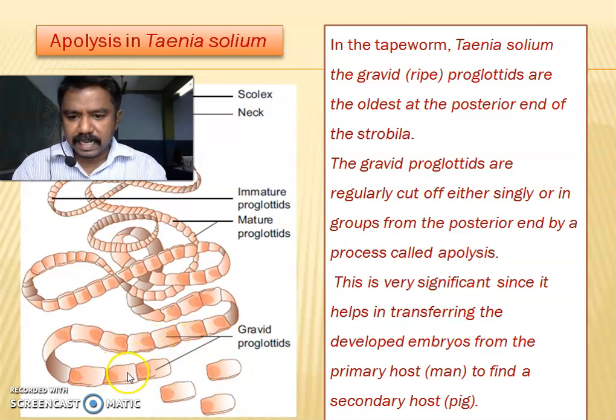The posterior end part will be mature. The chambers are filled with fertilized eggs. After that, the chambers are removed from the body by the process called apolysis. This is very significant since it helps in transferring the developed embryos from the primary host, which is man, to find a secondary host.